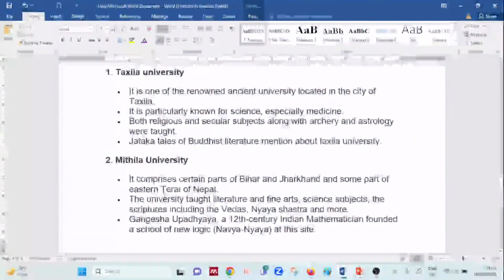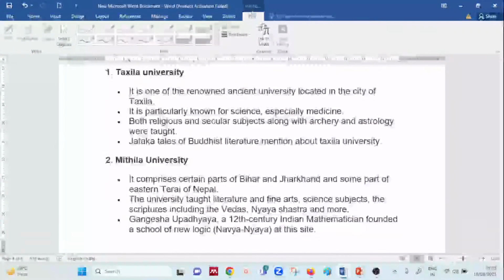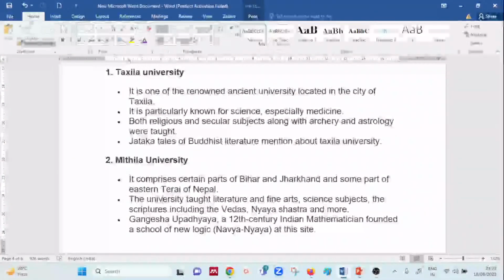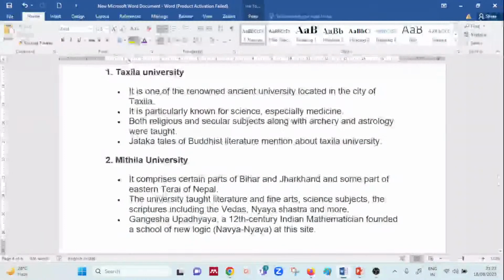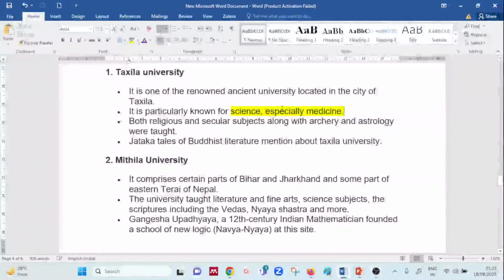Okay, so first comes your Takshila University. So basically it talks about what? It is one of the most renowned universities, located in the city of Taxila, which is particularly known for the study of science, especially medicine. So in match the following, please remember you get this in the form of match the following. Statement questions were not seen, but yes, match the following questions were seen very much.